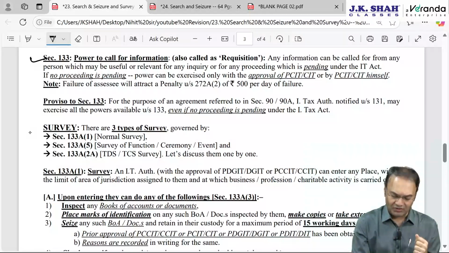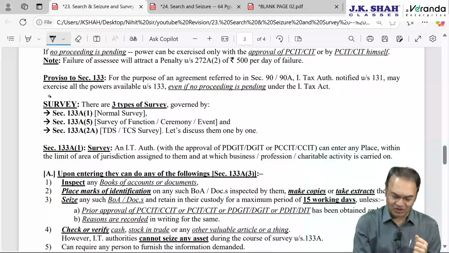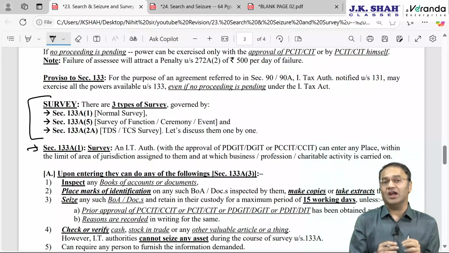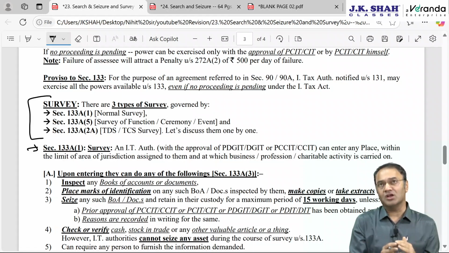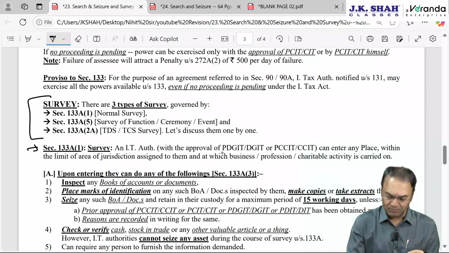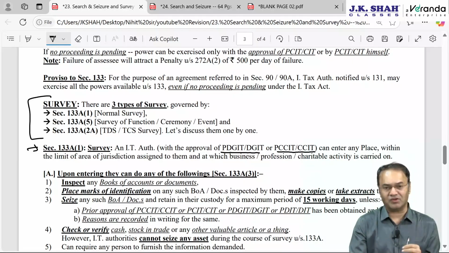So, starting with survey, three types of surveys as we discussed. First survey, 133A(1). Here IT officers, with the approval of higher authority. Earlier, approval had to be taken of the joint commissioner or joint director, but during corona lockdown, somewhere in November 2020, the government changed it.